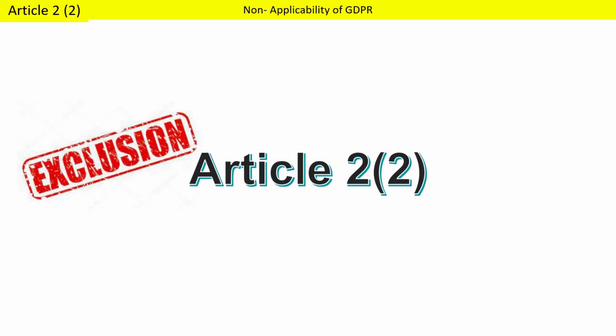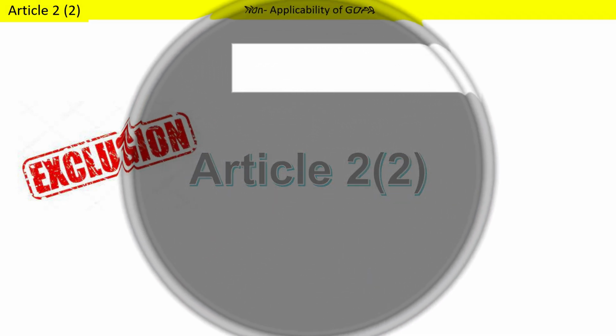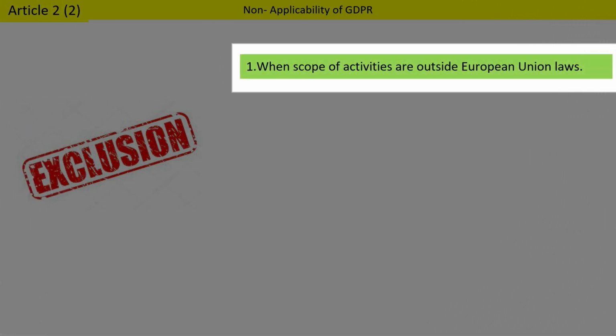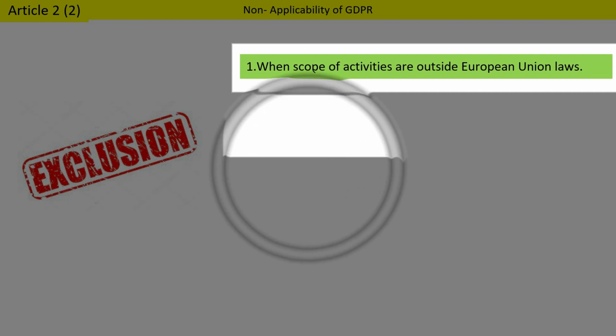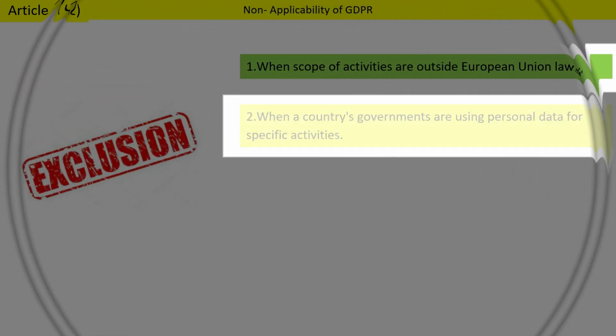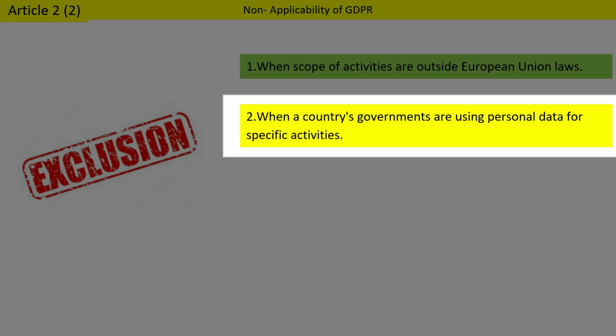GDPR has some exceptions and does not apply in certain cases as described in Article 2.2. Let us discuss the exclusions. GDPR will not be applied for activities outside European Union law. GDPR will also not be applied when a country's government is using personal data for specific activities.